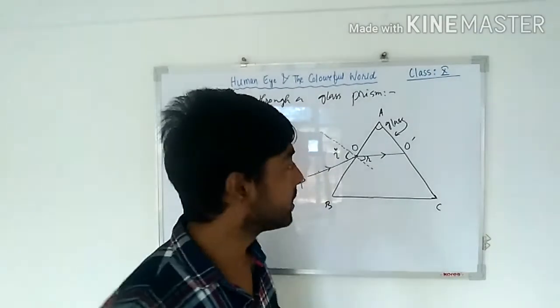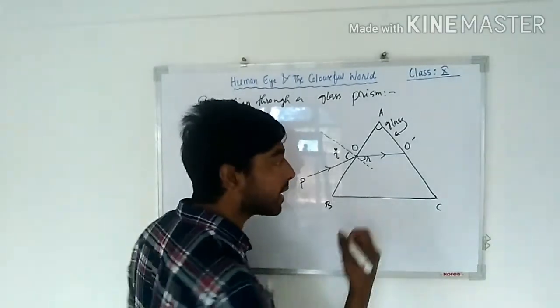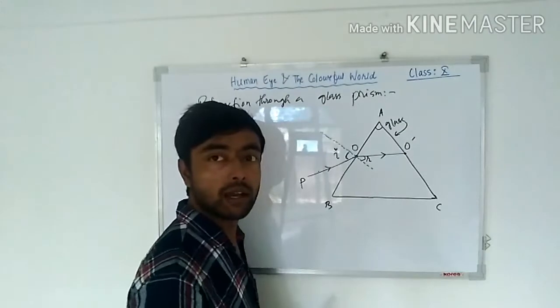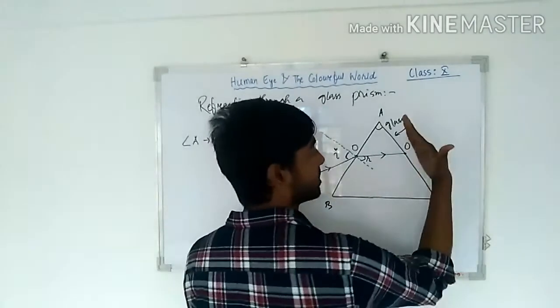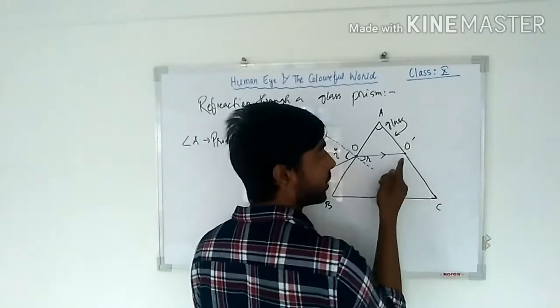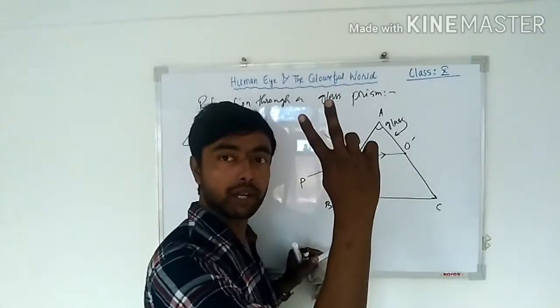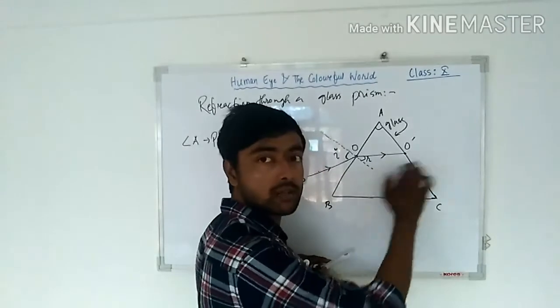Refracted ray. And this ray again finds another point at this surface. Which surface? This one. At this point it is deviating into two different media: one is glass, one is air.